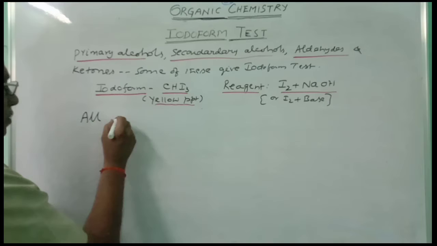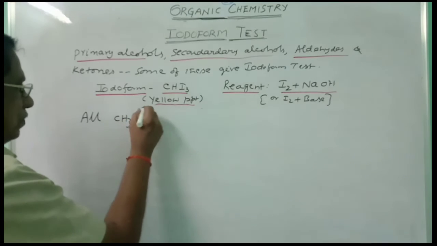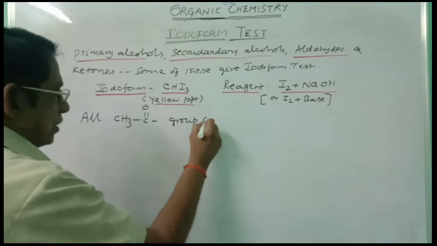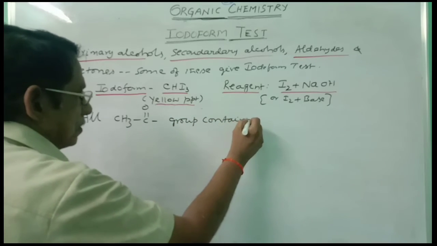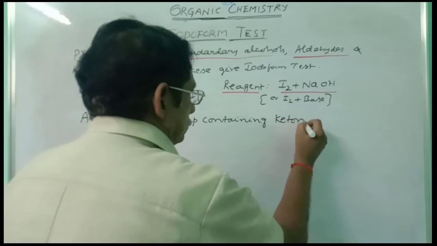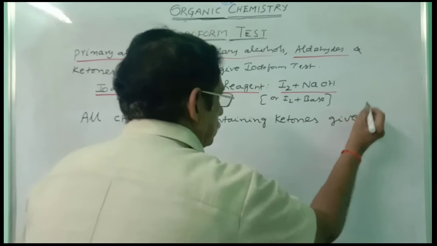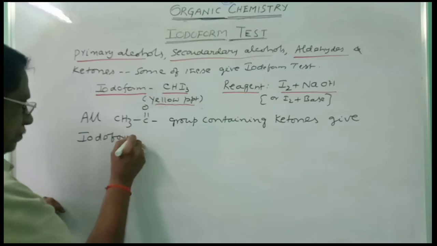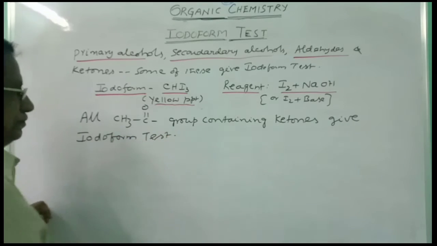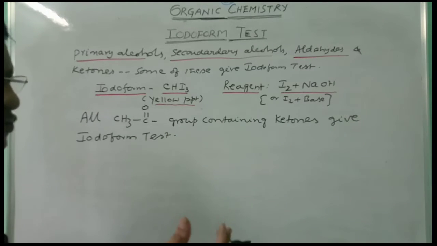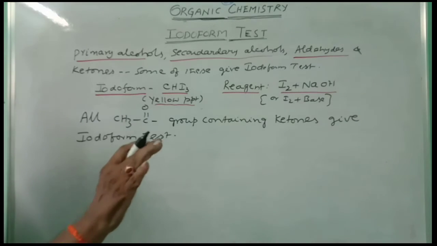All CH3CO group containing ketones give iodoform test. Remaining ketones do not give. If there is no CH3CO group in the ketone, that won't respond to this test.